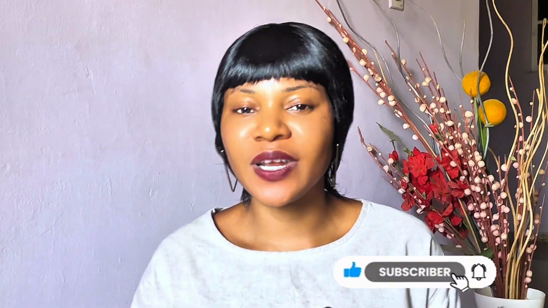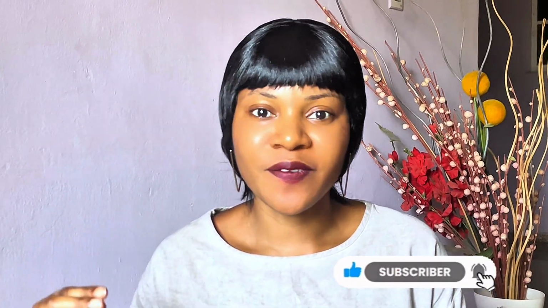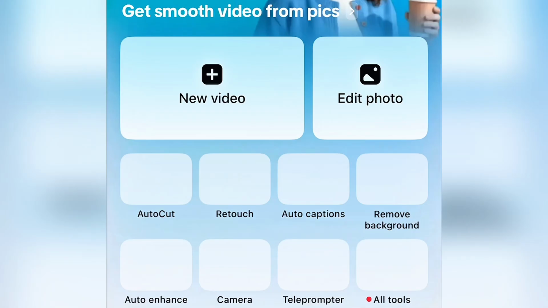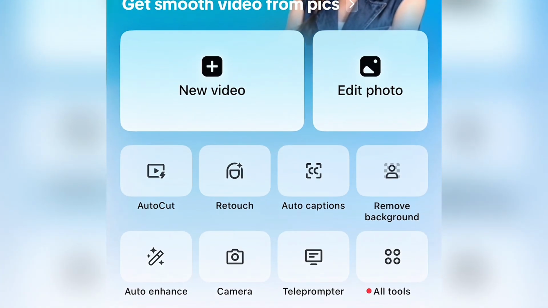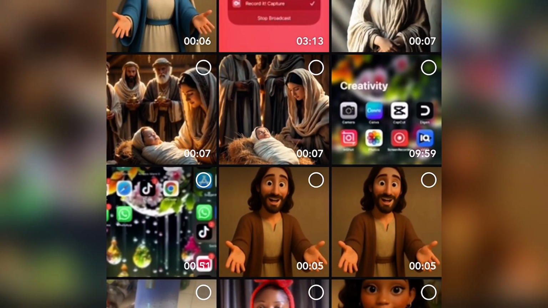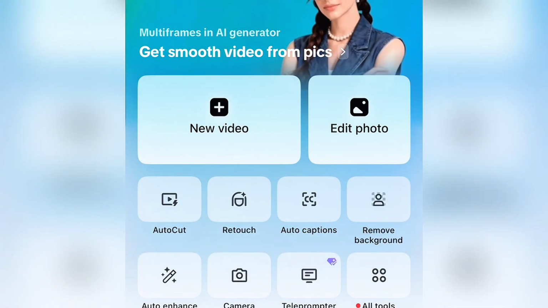The next thing we're going to be doing is heading straight to Capcut in order to edit all our clips and put them together into a short or long form video. This is where all the editing and other things will take place. Already I have the Capcut app downloaded on my phone. So I'm going to open it and click on this new video icon. This is the image that we generated, and this is another image that I generated earlier. I'm going to be merging two of the videos that we created in Digent AI.